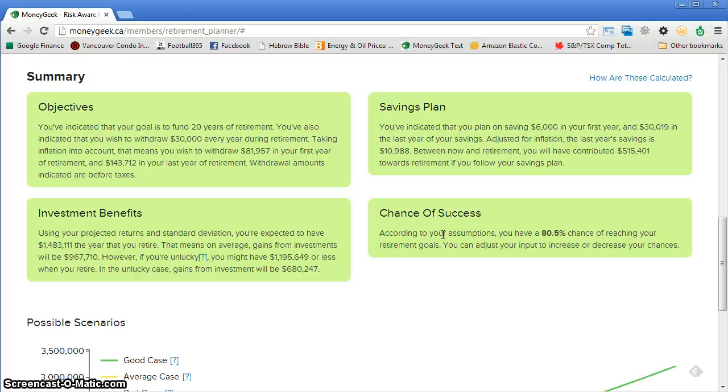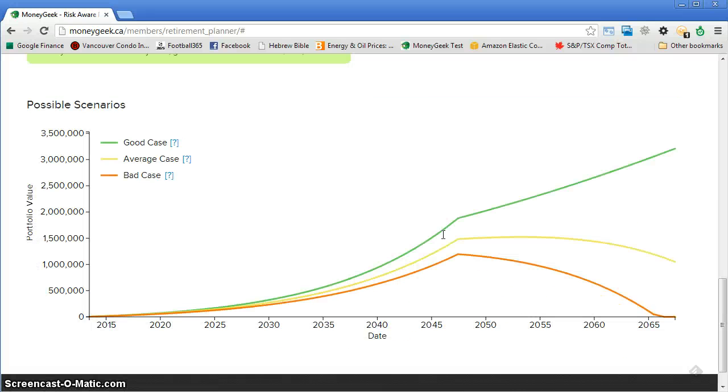So in summary, our tool can help you decide how you want to retire and when you want to retire, and you can do that by changing around the numbers and seeing what will be acceptable to you. And also, if you scroll to the bottom, you can see the various scenarios that could play out for your retirement savings. So in an ideal world, you'd be able to say that if you save an X amount of dollars, you'll definitely meet your retirement goals. But unfortunately, the real world doesn't work that way. In the real world, investments go up and down almost no matter what.